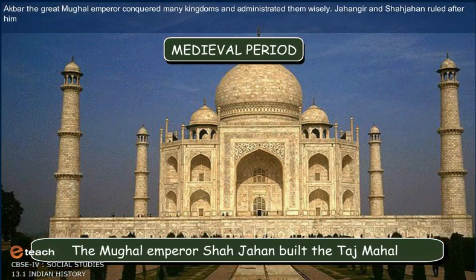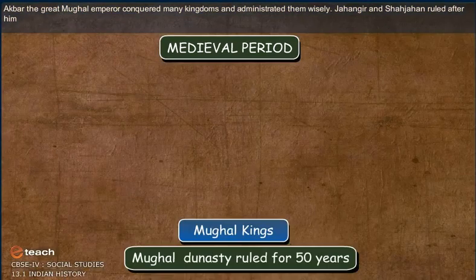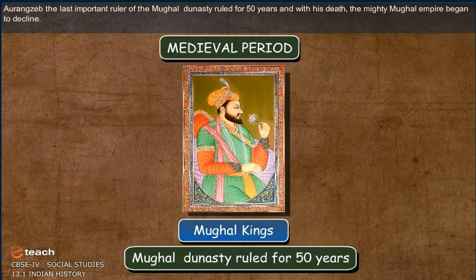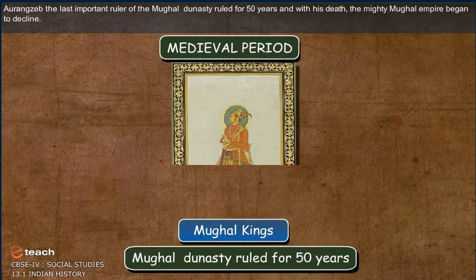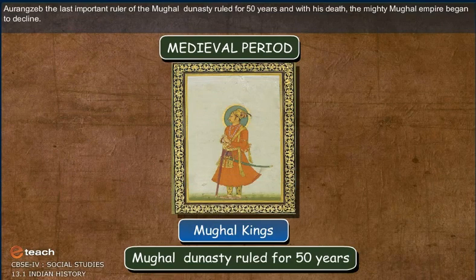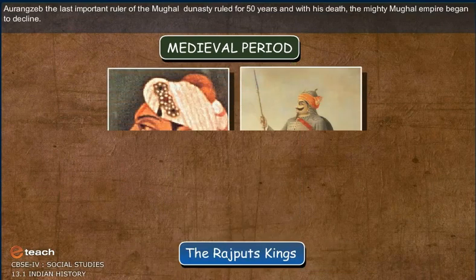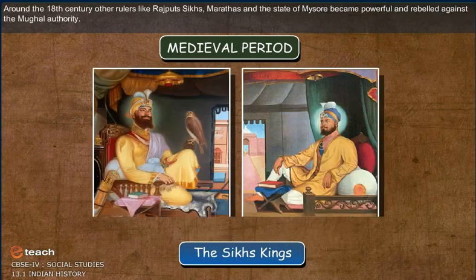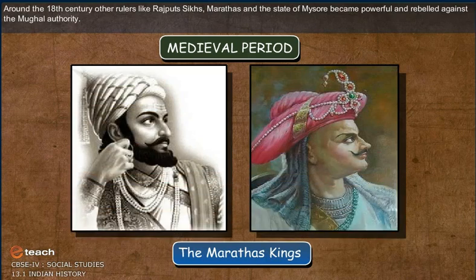Akbar, the great Mughal emperor, conquered many kingdoms and administered them wisely. Jahangir and Shah Jahan ruled after him. Aurangzeb, the last important ruler of the Mughal dynasty, ruled for 50 years, and with his death the mighty Mughal empire began to decline. Around the 18th century, other rulers like the Rajputs, Sikhs, Marathas, and the state of Mysore became powerful and rebelled against the Mughal authority.